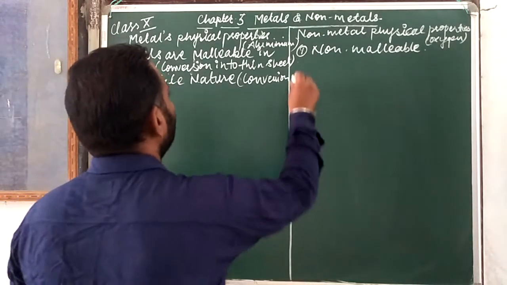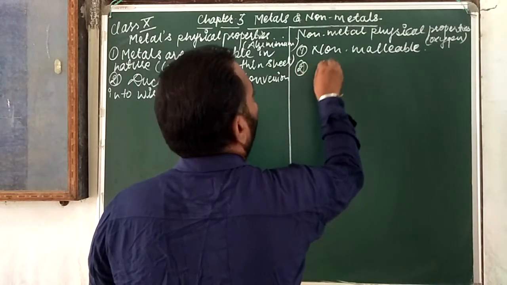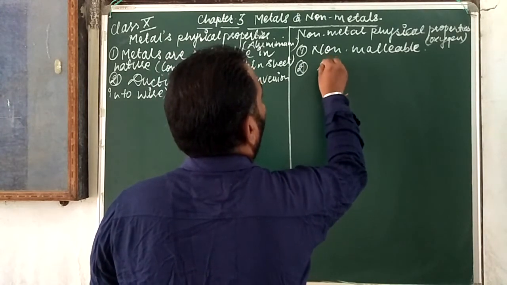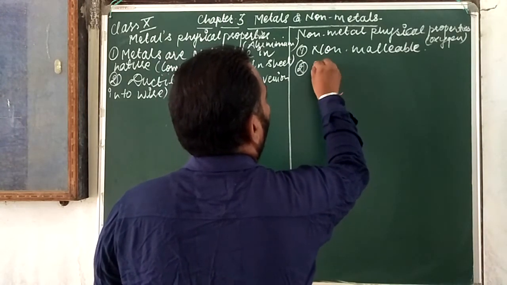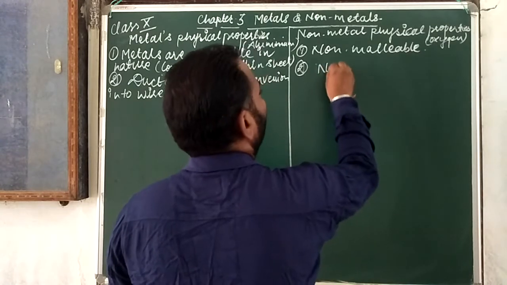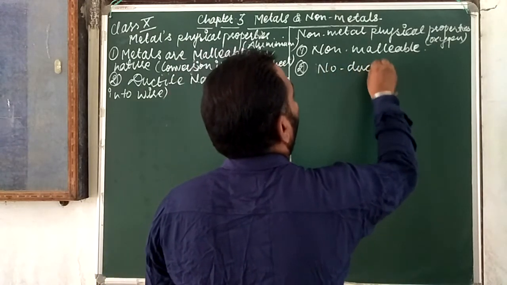And for non-metals, no ductility. Okay, you have to write no ductility.